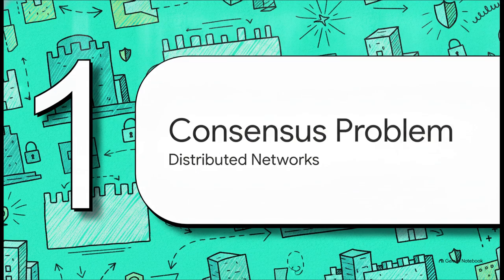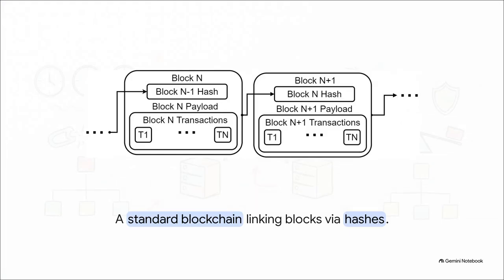Starting with Part 1, the distributed consensus problem. At its very core, a standard, linear blockchain is basically trying to get a group of completely independent participants to agree on which block comes next, linking them all securely using cryptographic hashes. But the whole system is locked in this constant tug-of-war between two main properties, safety and liveness. Safety makes sure everyone agrees on the exact same data without any conflicts. Liveness, on the other hand, ensures the system doesn't just freeze up, meaning it actually keeps adding new blocks. And balancing these two things in an asynchronous network like the internet, it's incredibly difficult.